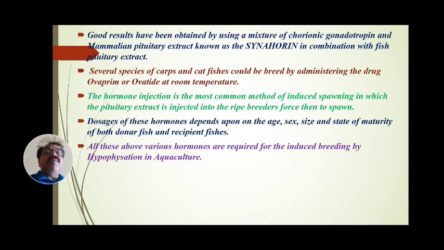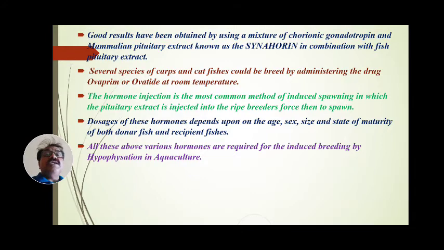Several species of carp and catfishes could be bred by administering the drug Ovaprim or Ovatide at room temperature. When several species of carps and catfishes are injected with Ovaprim or Ovatide at room temperature, it gives good results.